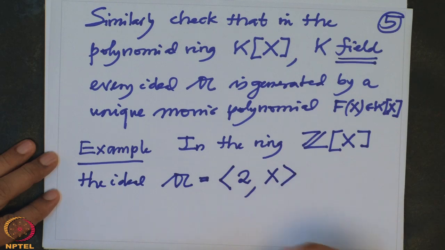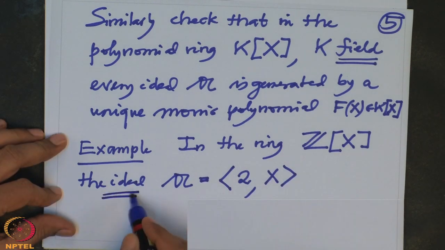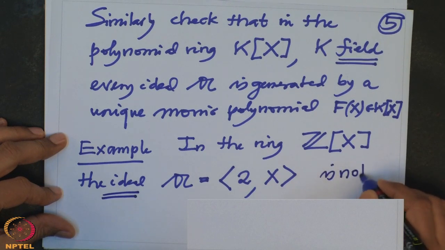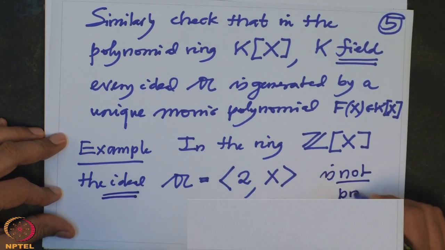What does this mean? This is indeed an ideal, and also check that this ideal is not principal. This I will leave for you to check. Okay, so on the way we are going to find more examples of ideals, right?